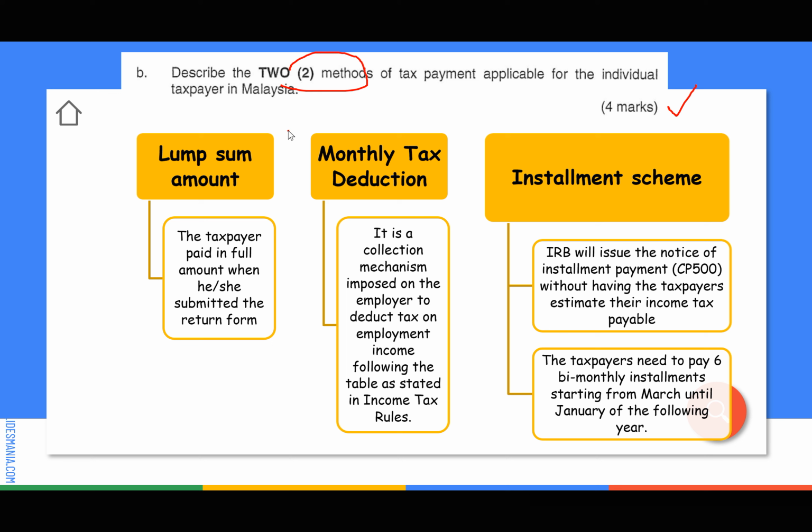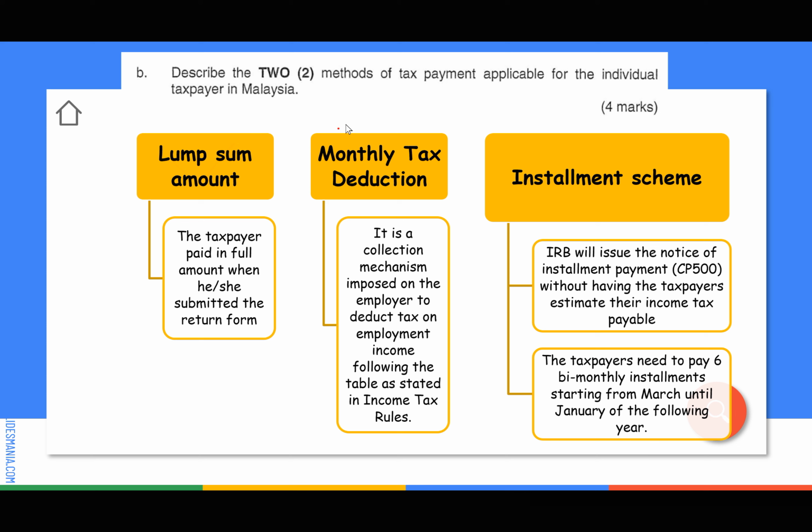So the first mark is given to the name of the method. Method number 1 is lump sum amount, or full amount. What is the lump sum amount? Basically, this is the common method chosen by our taxpayers, whereby the moment they submit their return, could be form B or form BE, they directly make payment to IRB, the full amount. Let's say that they have to pay 1,000 and then they pay 1,000 to IRB. So this is what we call lump sum amount. Meaning to say you pay in full, no installment.